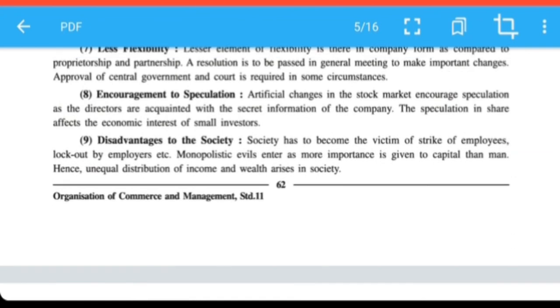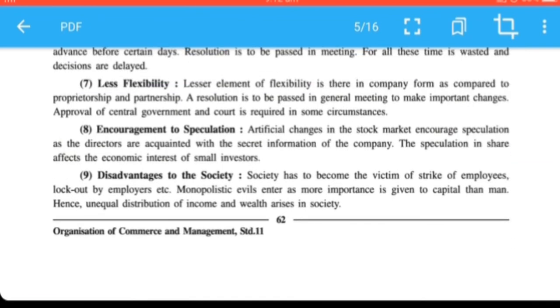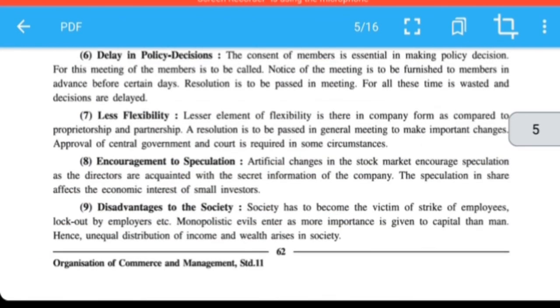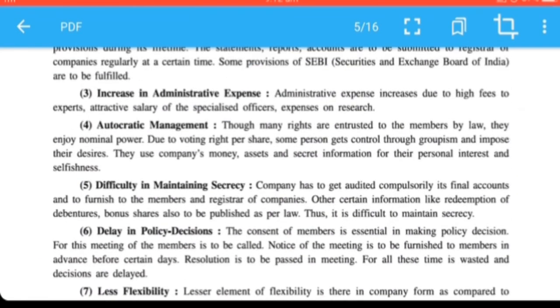Disadvantages to society, because sometimes strikes takes place, lockout take place, autocratic management is there, more importance is given to money. Here there is an unequal distribution of income. So this is not good to the society. So these were regarding the advantages and disadvantages of